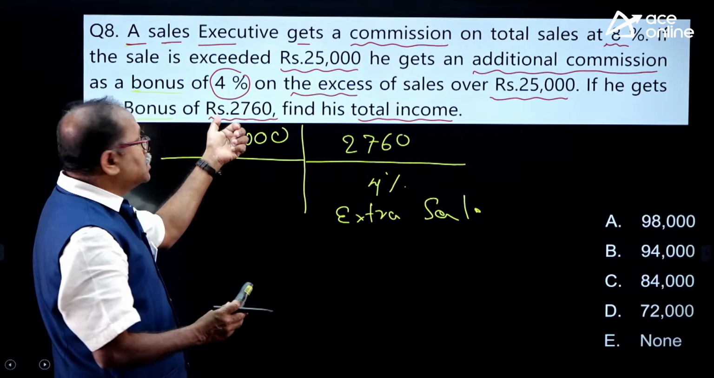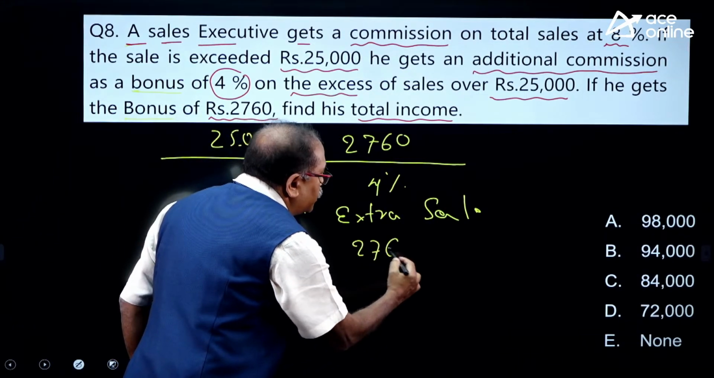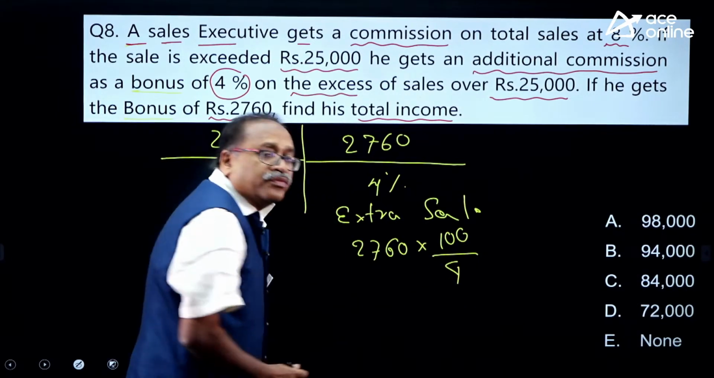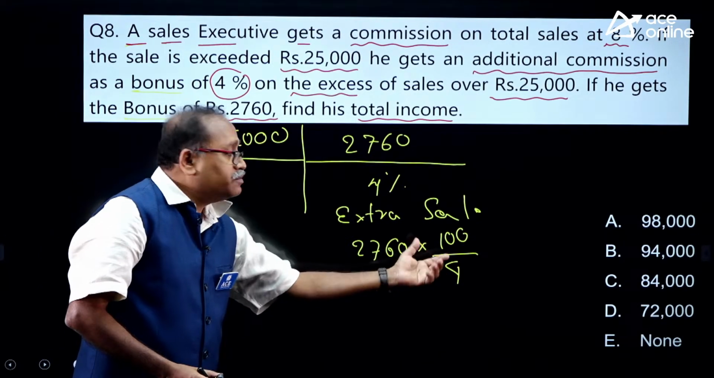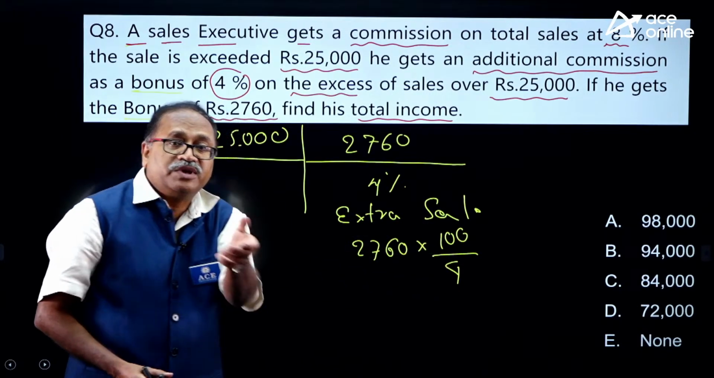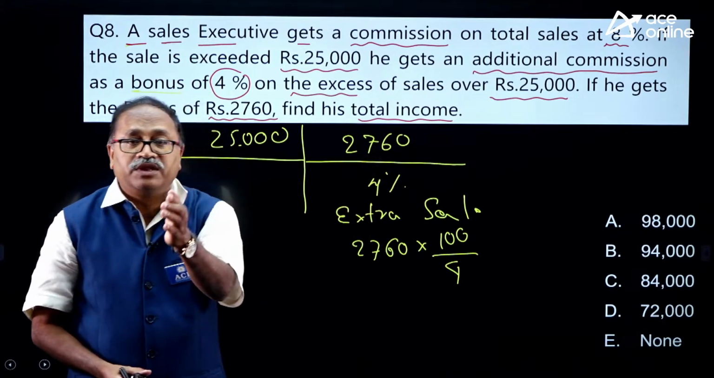It is clearly said that he is getting a bonus. So let us find out: 2,760 into 100 by 4, because he is getting 4%. If the total sale is 100, extra sale is 100, then he is getting 4% on bonus. So 4% of the extra sale is 2,760.